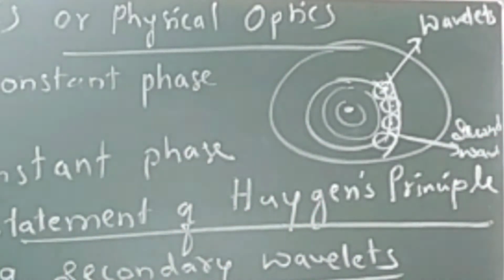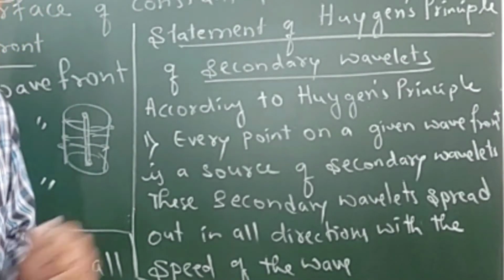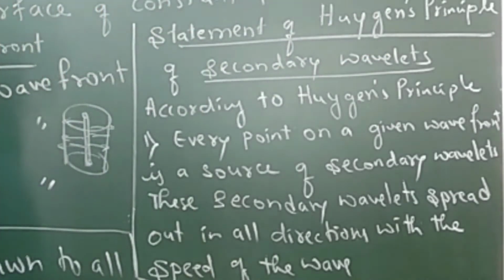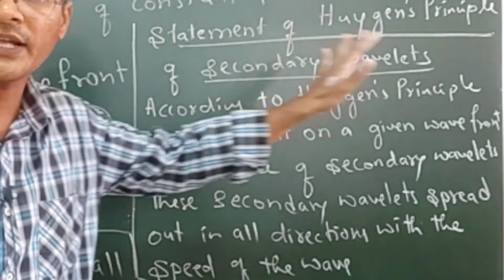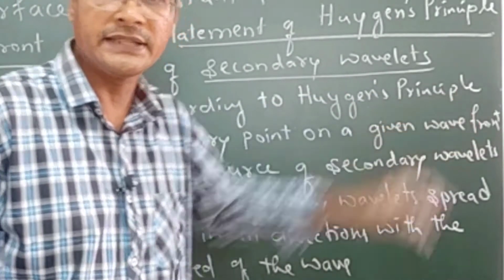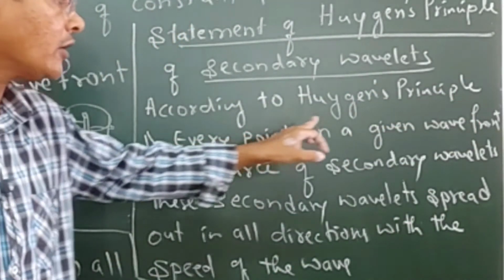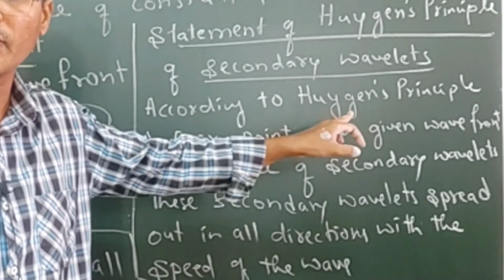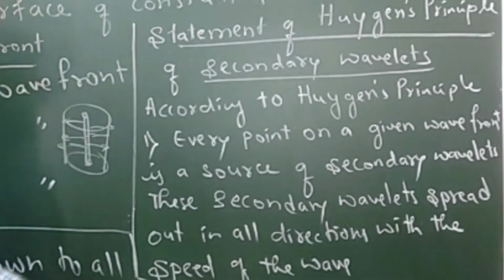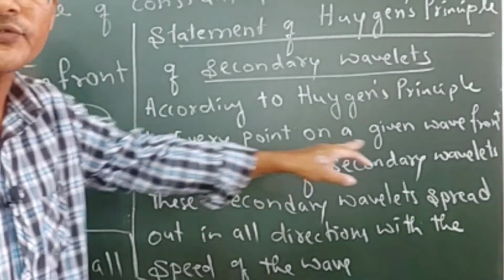The tangent is drawn to that, and that is given in the statement, which I will explain. The first statement: the statement of Huygens principle of secondary wavelets. According to Huygens principle, every point on a given wavefront is a source of secondary wavelets.